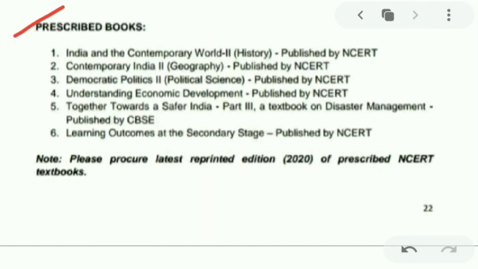Apart from this, the books prescribed by the CBSE are India and the Contemporary World, History, published by NCERT. Contemporary India, for geography, is also published by NCERT. Democratic Politics, civics, published by NCERT. Understanding Economic Development is also published by NCERT.